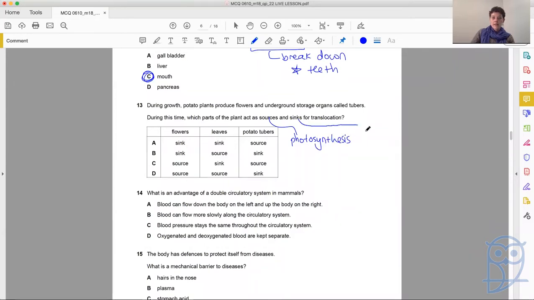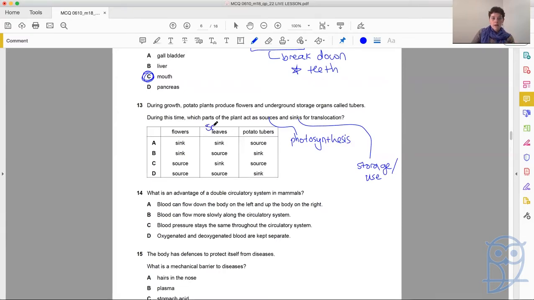A sink is a storage or use site. Okay, somewhere where those products of photosynthesis are either being stored or used. So if we think about where does photosynthesis occur?